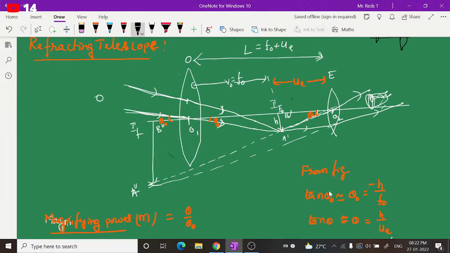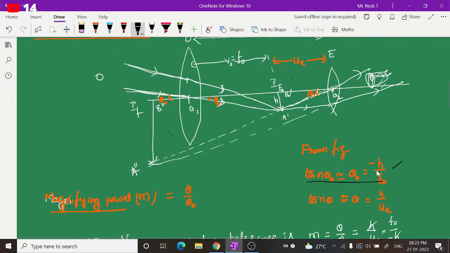So in general, from the figure, you can say tan theta naught, here this is theta naught, and this height of the image formed by the objective will act as the height of the object for the eyepiece. If you take this as h, then tan theta naught, for smaller angles, is approximately equal to theta naught, equal to minus h by f naught. By sign convention, heights below the principal axis are negative and above are positive, and here f naught we are measuring in the direction, so it is positive. So we get minus h by f naught.